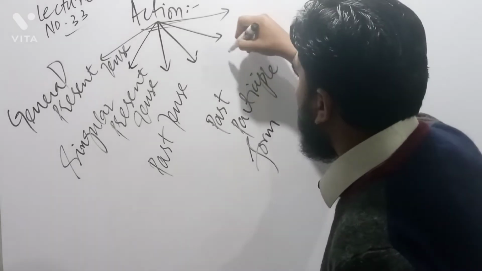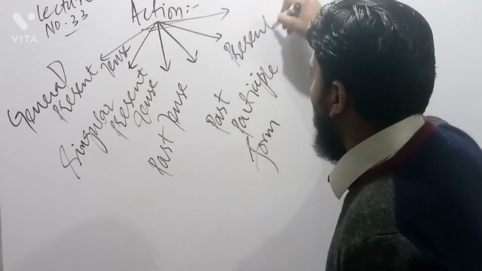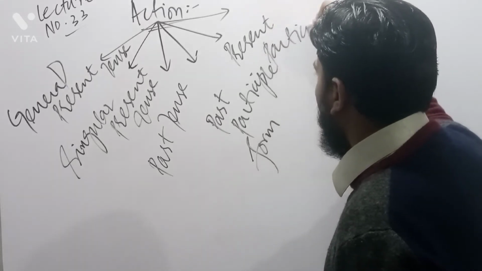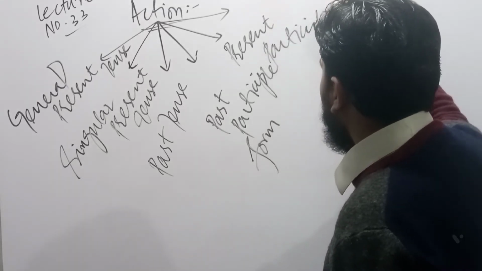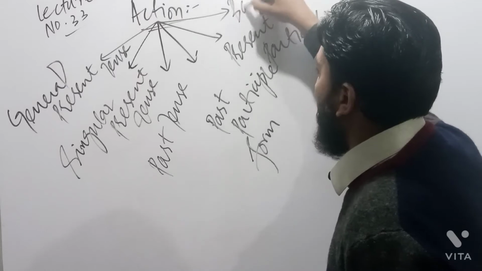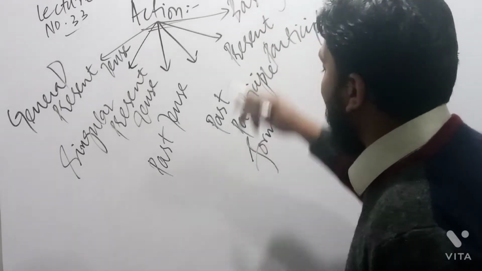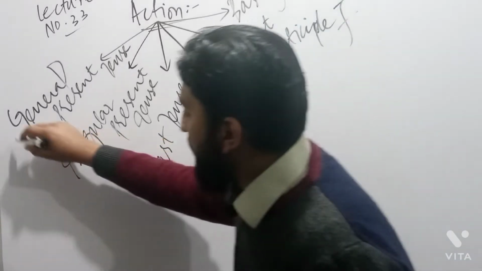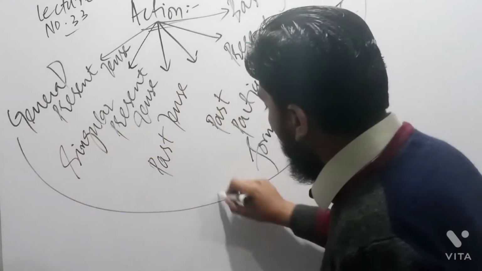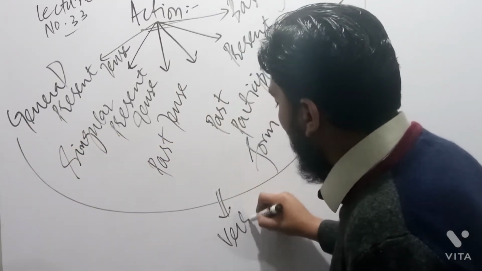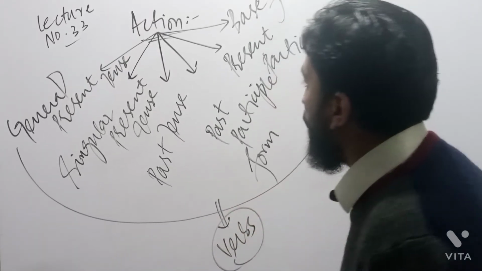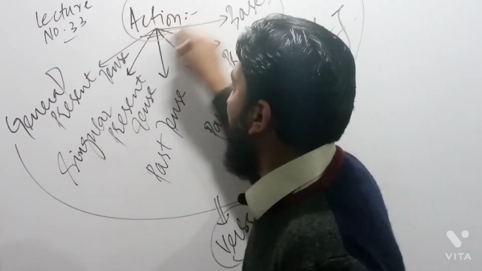And here is present participle form of verb. And here is base form of verb. All these are the forms of verb, and they are used to show us a kind of action.